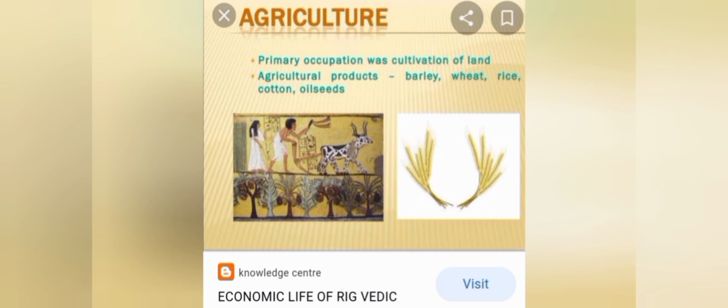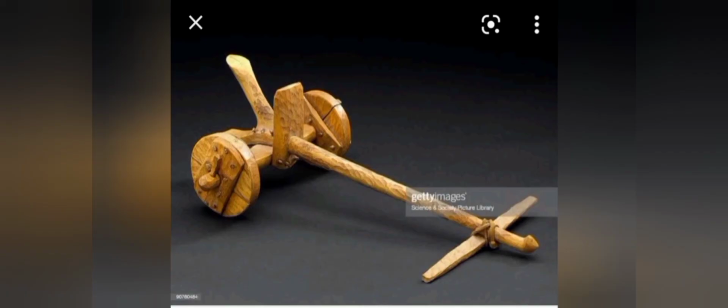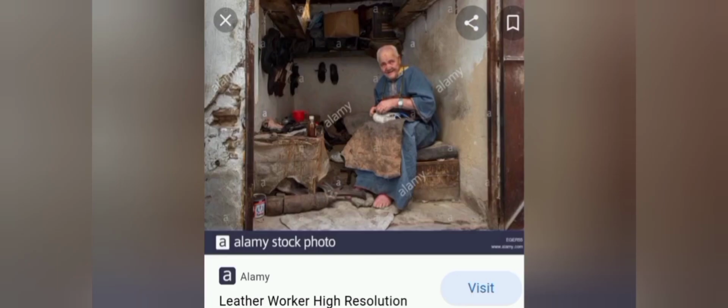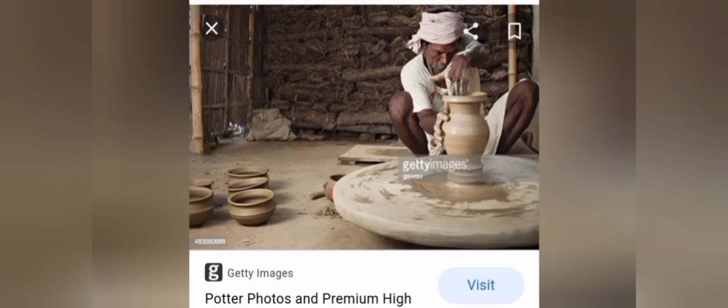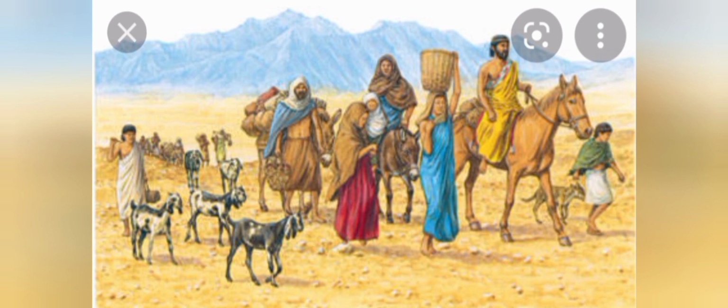So the early Vedic farmer had knowledge of the different seasons and their effects on agriculture. The Rig Veda also mentioned different artisans and craftspeople, including the chariot makers. Look at the clip, I have posted all those pictures. Chariot makers, weavers, leather workers, potters, and metal workers produced weapons and other objects of copper and bronze. So the villagers were self-sufficient during this period.